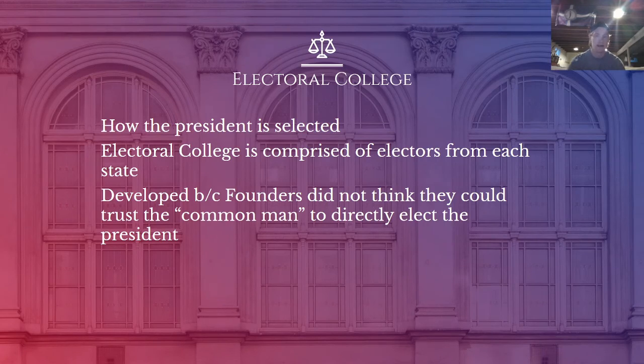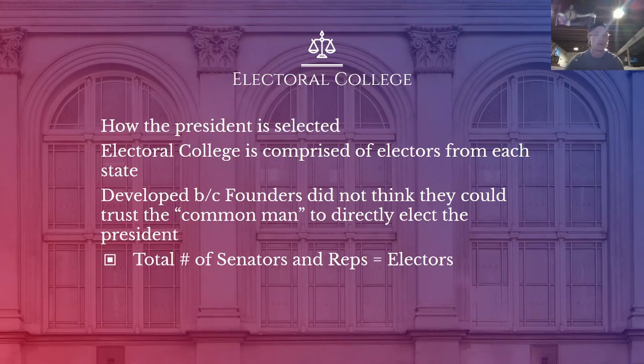All right. Keep in mind also, the common man in the 1700s necessarily did not read at all, if not very much. So they're not wrong. The common person at this time was not the most informed. There's definitely a lot more of a movement nowadays to abolish the Electoral College and have a representative vote. But that's a debate we can have for another day. This is just to explain what the Electoral College is.